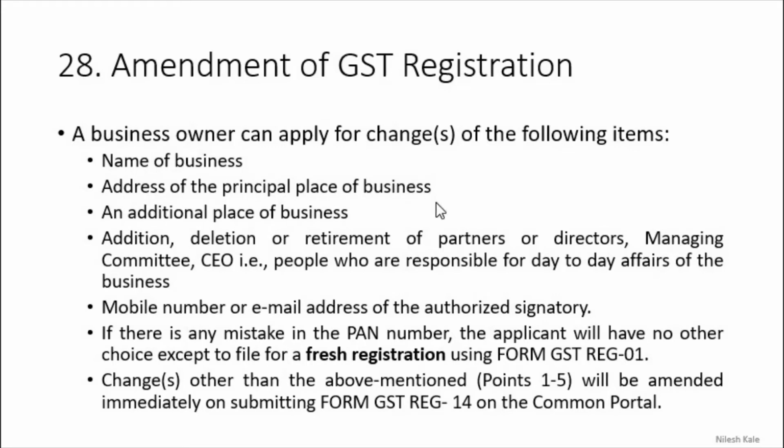And the address of the principal place of business: if you were doing business from Bengaluru earlier and now you want to do business from Pune, India, then you can apply for a change of the address of the principal place of business, right? Now additional place of business: if your business is growing and you are doing business in additional states or additional places, those additional places of business can be added, right? That is where you have to apply under section 28 for the amendment under GST, right?